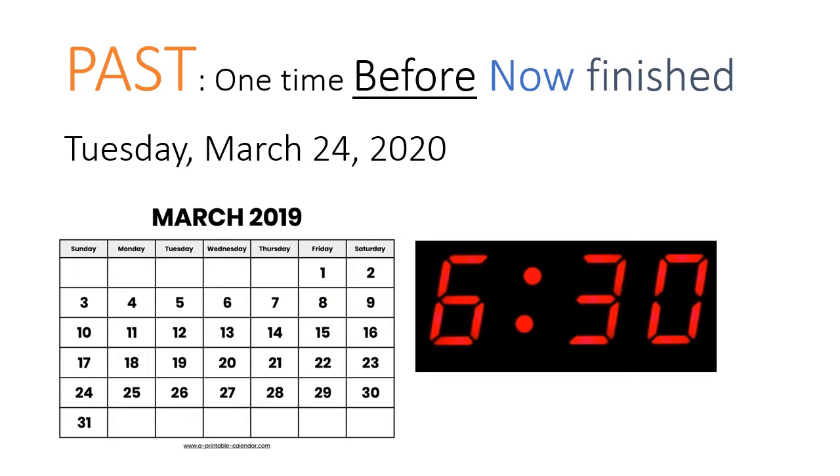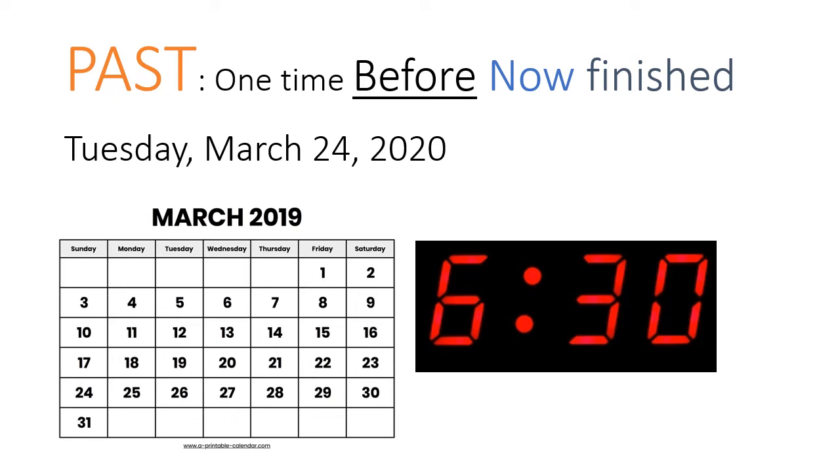Another time that we can talk or write about when we are writing or speaking about actions is called the past. What do we mean by the past? You have learned that the past means one time before now, and the action is finished.